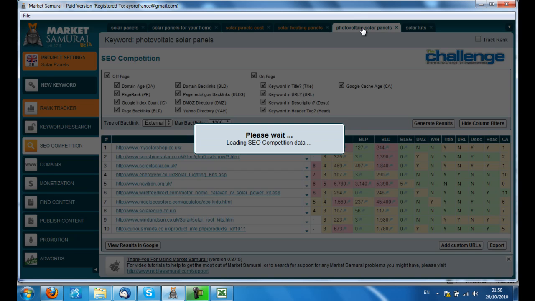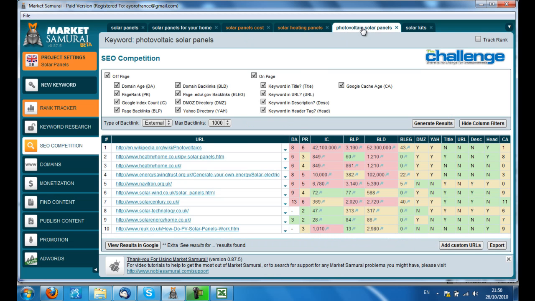Photovoltaic solar panels. Now that's got a pretty high PR at number 1, but it's Wikipedia, so that doesn't mean anything. It means that everyone knows Wikipedia, but it probably also means that there aren't any niche sites that have photovoltaics in them, so Wiki's the best option for Google to give you.